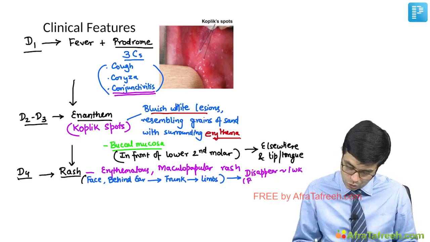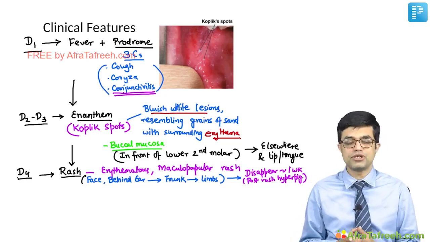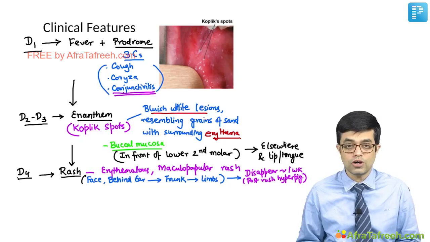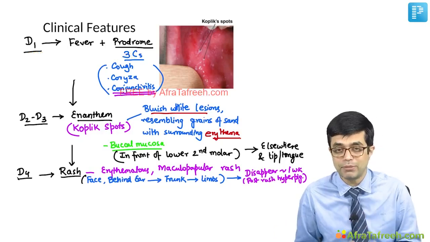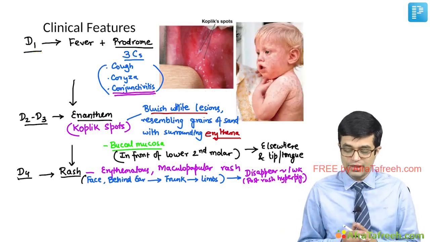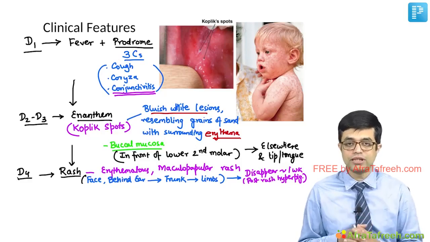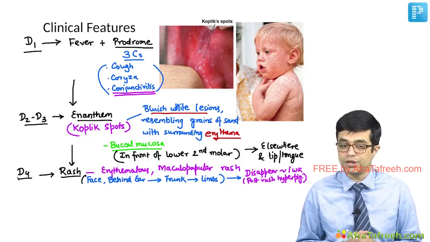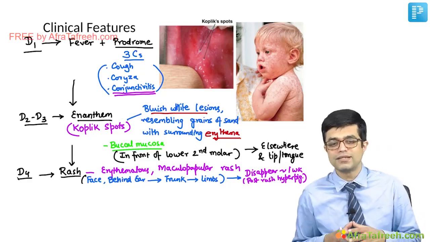So there is a post-rash hyperpigmentation. We call it brownish kind of hyperpigmentation, which is seen after the measles rash goes away. So this is a child showing diffuse maculopapular rash first appearing on the face and later on spreading to the whole body. So this is the typical appearance, typical course of a measles infection.